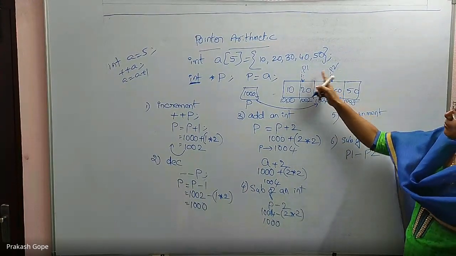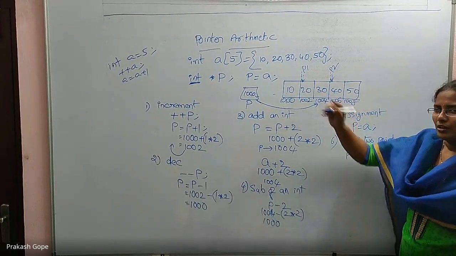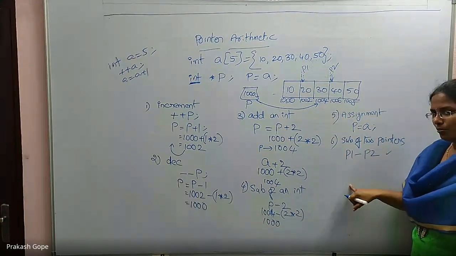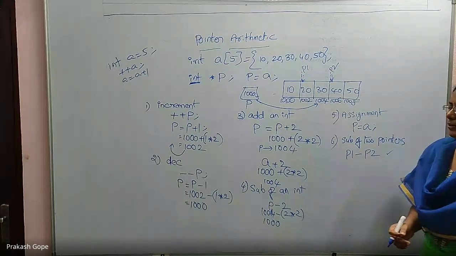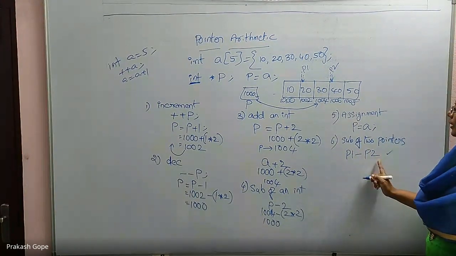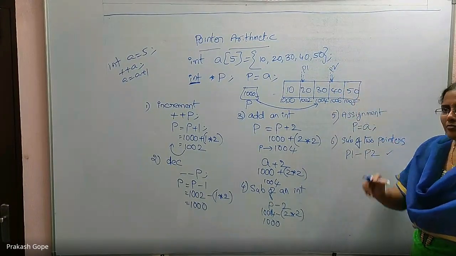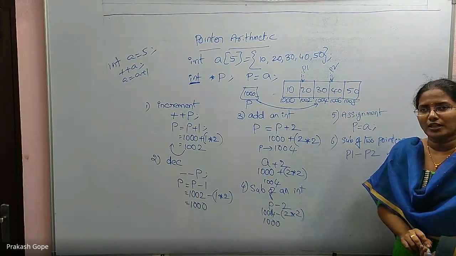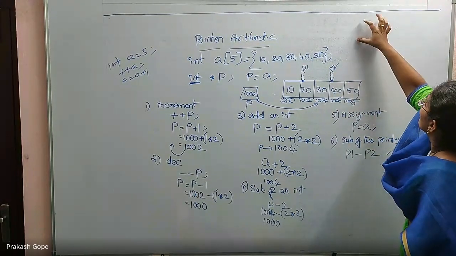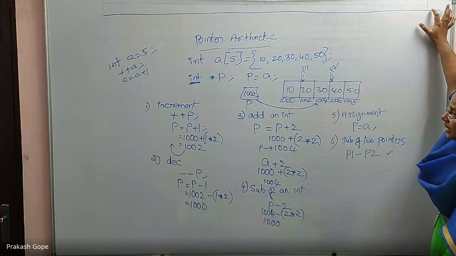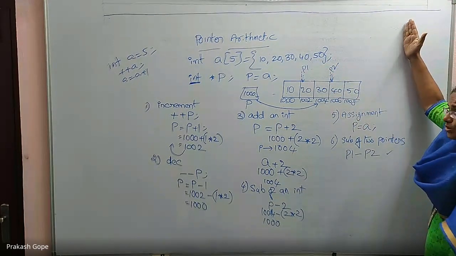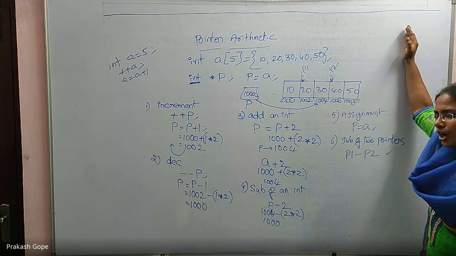Should I say P1 minus P2 or P2 minus P1? Anything is okay, both will work. Whether you write this way or that way, both will give me the number of elements present between those two. But make sure that both the pointers are pointing to the same array. Then only it will give a meaningful answer. If P1 is pointing to this array, P2 is pointing to some other array which is declared somewhere in the RAM, what is the point in doing P1 minus P2? It will give some answer, but how does it helpful?